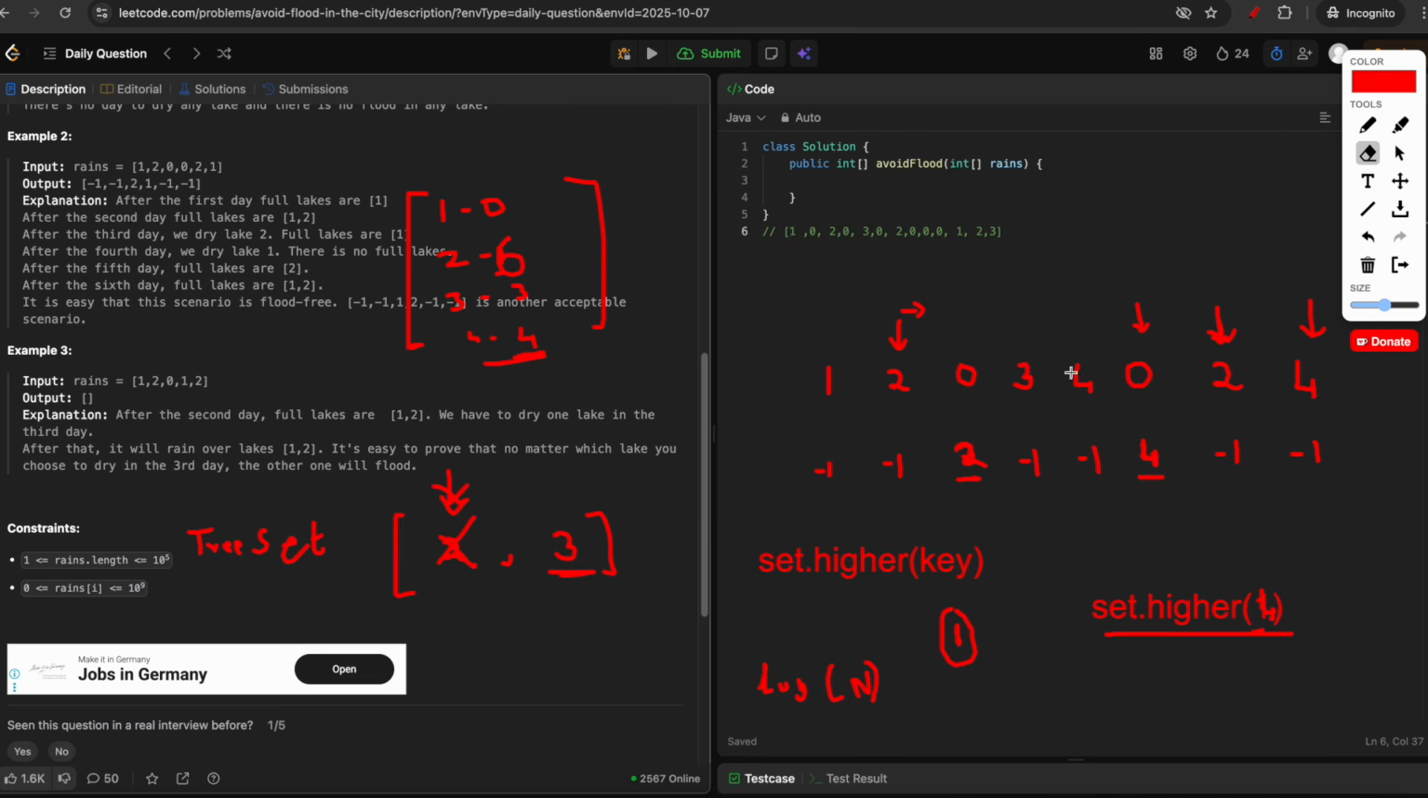So that means it is something like this. Okay, what was the 3 and 0? So in this case, we can't dry the lake number 4 because after 4 we don't have any zeros. So if we try to do set.higher(4), it will return us a null value because we don't have any number in this tree set which is greater than 4. So if set.higher is a null value, then that means we can't use any day to dry the particular lake. So we just return an empty array.